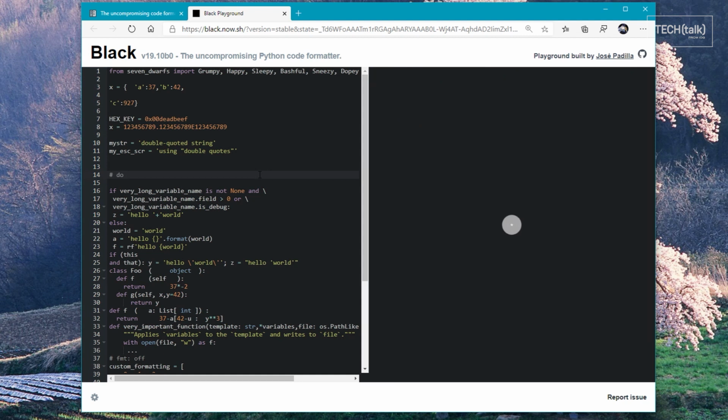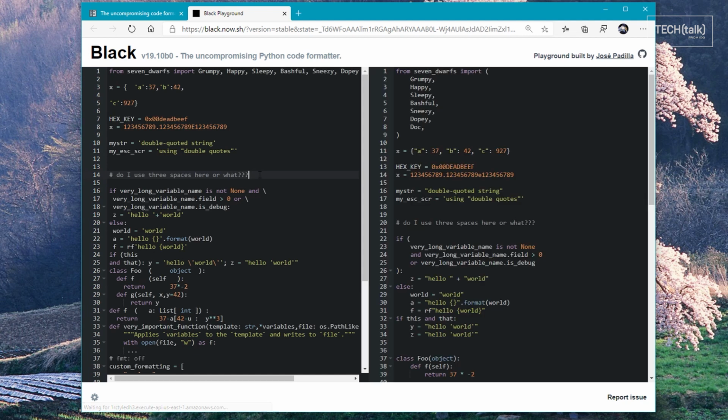Another motivator is the cognitive resources of the developer. If I'm spending time dithering about the spacing between elements on a line or how long a line should be, I'll have fewer cognitive resources to spare on actual problem solving, which is the whole point of using a high-level language like Python. So BLACK means one less thing for Python developers to worry about.